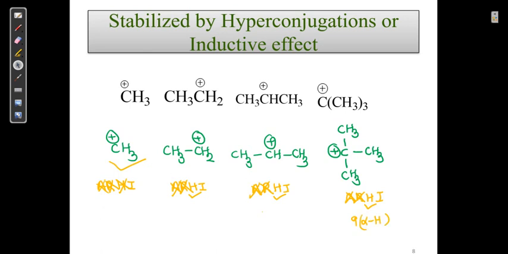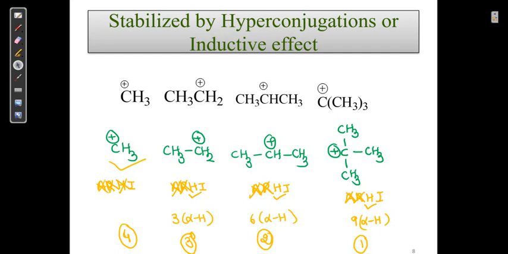It acquired a 6 alpha hydrogen. It acquired a 3 alpha hydrogen. So I can say this is a more stable one. The number 1, this is 2, this is 3, and this is a fourth one, because this one doesn't have that.